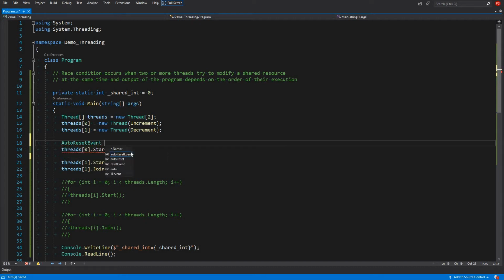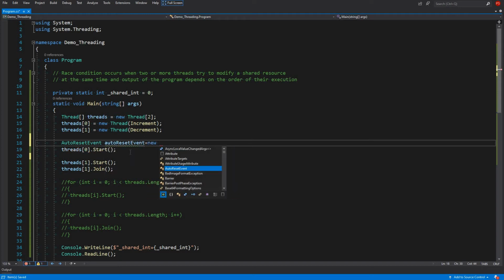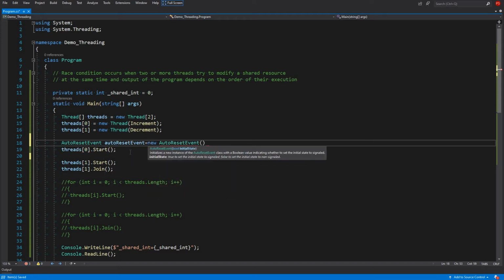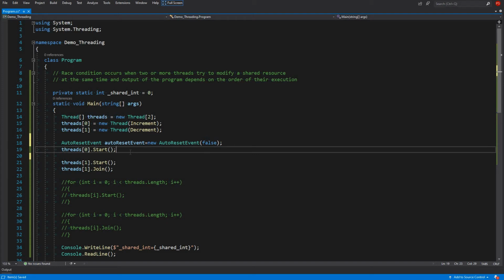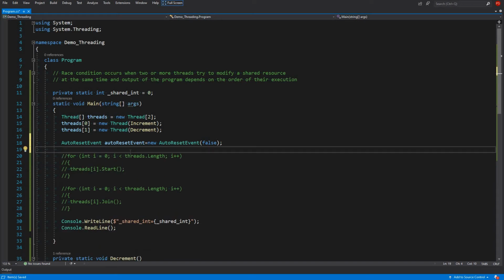So an auto reset event is just a signal. We create it with new auto reset event, and its initial state is false, it's not signaled. Then when we start our threads, we don't need to join them here.